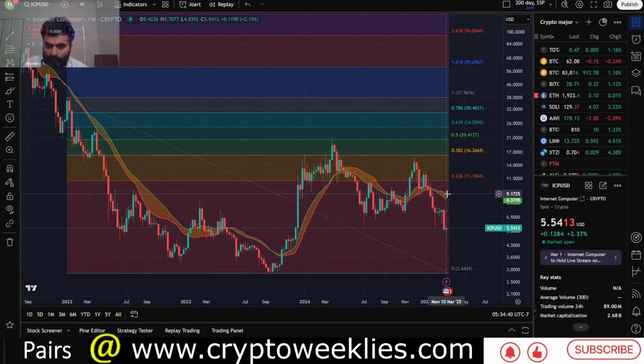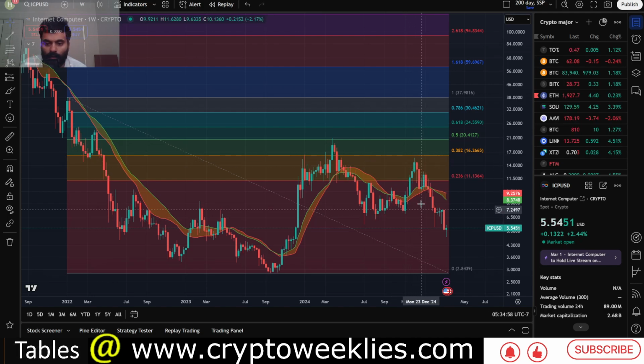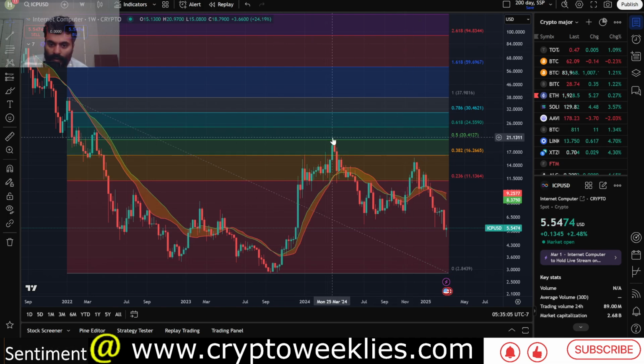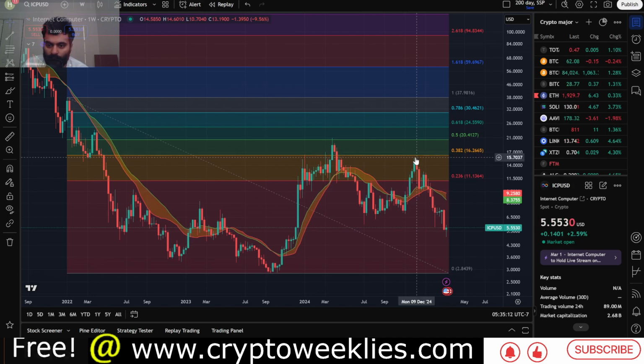Again, if there were a rally back to the upside, like it did back in July of 2024, it met with some resistance over here. Then slightly less resistance in September of 2024, then one more time in early November of 2024, then rallied beyond this level. In the last rally, in early December of 2024, unlike March of 2024 when the rally took price to about the 0.5 fib level, this was one fib level lower, at around 0.3, at around $16.